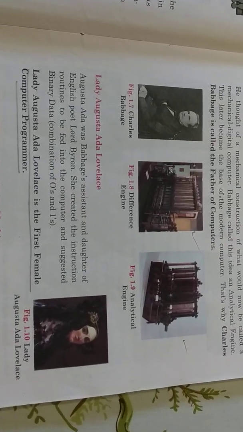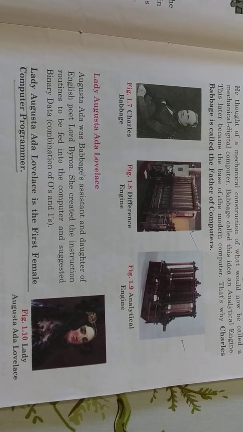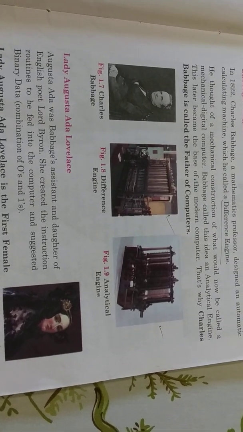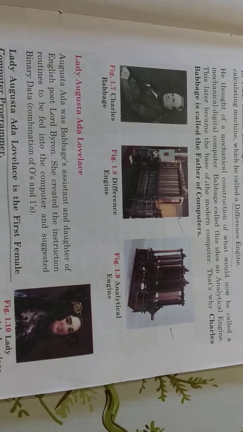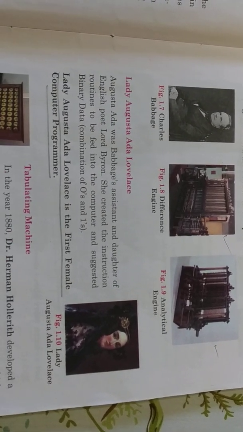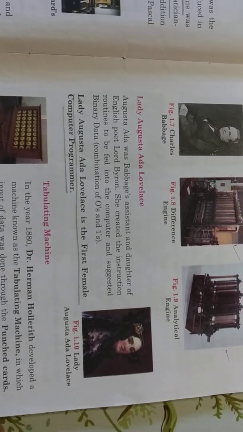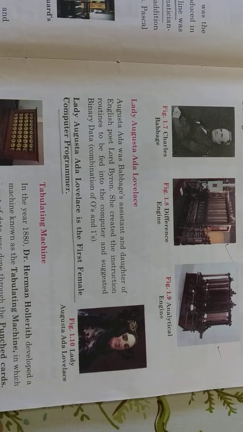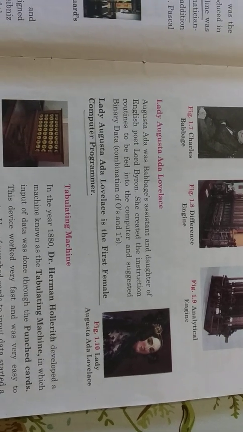You can see the image, the picture of Charles Babbage, how he looked like in figure 1.7. In figure 1.8, you have the difference engine, analytical engine. When you follow my explanation, please open your book to the page numbers which I mentioned. Today from page 5, I have started. This is chapter 1 of computer.